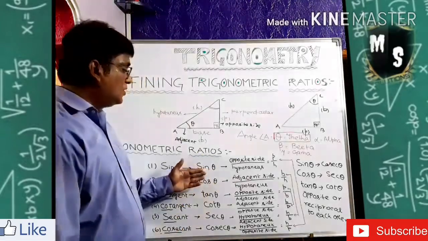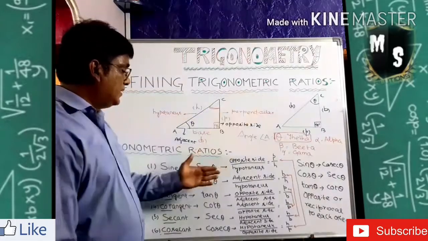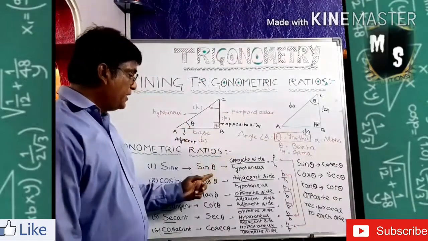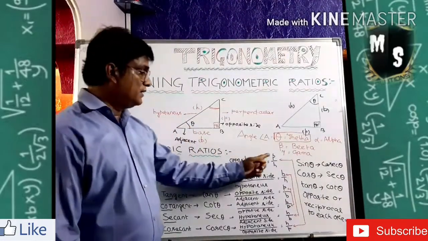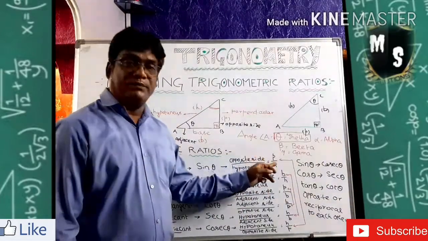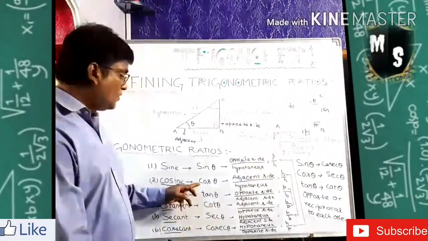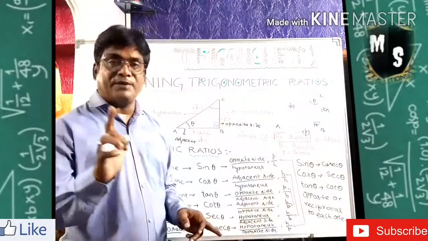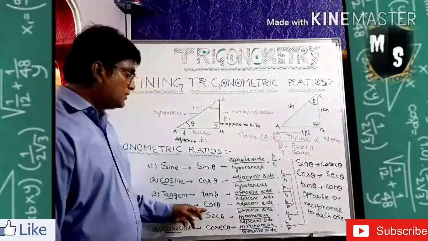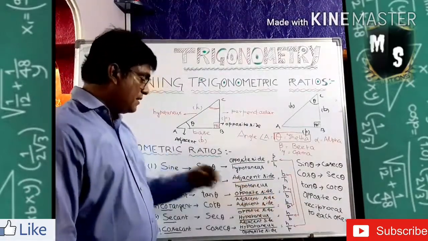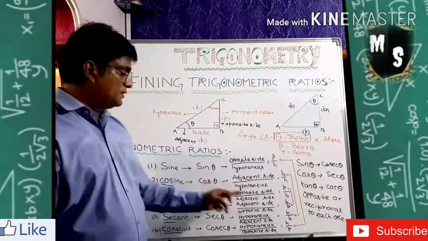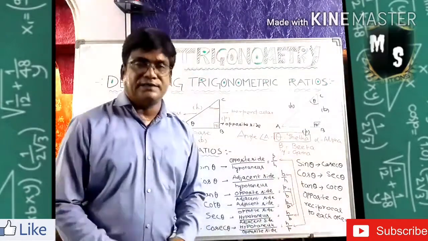I hope you understood the 6 trigonometric ratios and their relations with respect to the unknown angle. When you put the unknown angle and the ratios, what is the relation between the sides? Now it came to you. Then what is the sine? Sine is the relation between P by H, perpendicular and hypotenuse. Cos is the relation between B by H, base and hypotenuse. And tan is the relation between P by B, that means perpendicular by base. And cot is the relation between B by P, that means the opposite of tan. Then sec is the opposite of cos, and cosec is the opposite of sine. I hope you understood it nicely.